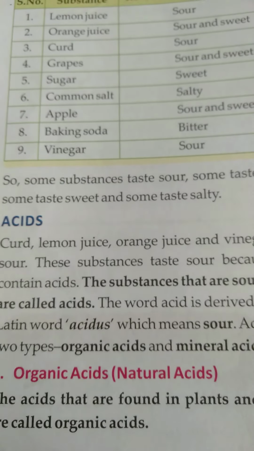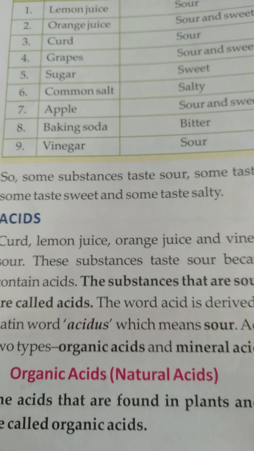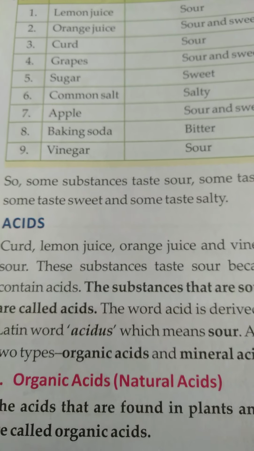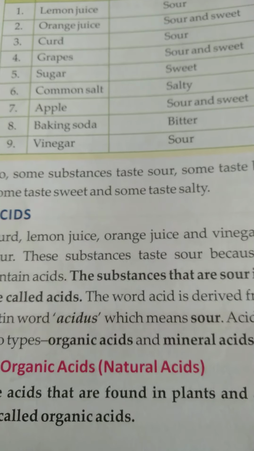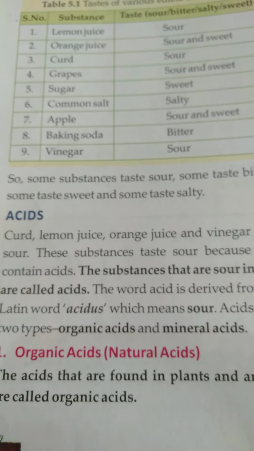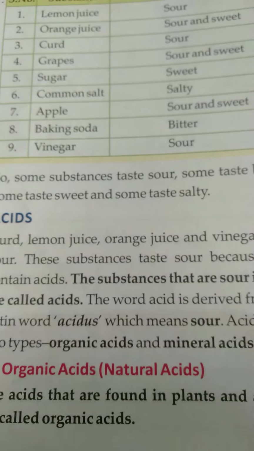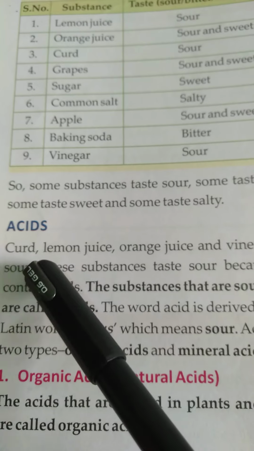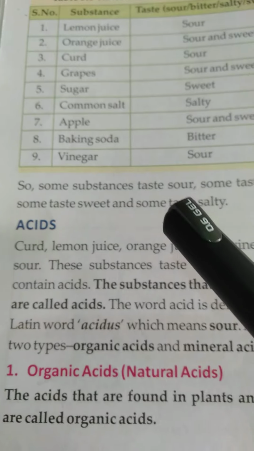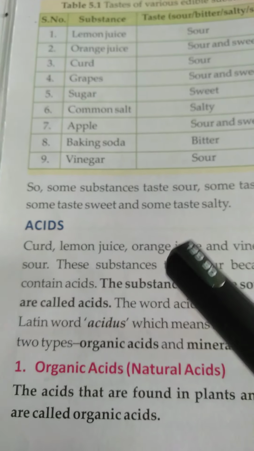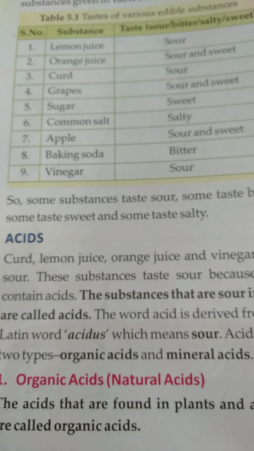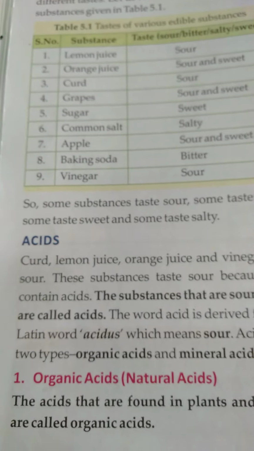When you taste curd, lemon juice, orange juice, and vinegar, they are all sour in taste. These substances taste sour because they contain acid. In these food substances, that is curd, lemon juice, orange juice, and vinegar, they contain acids. Due to this acid, they have this sour taste. So the substances that are sour in taste are called acids.